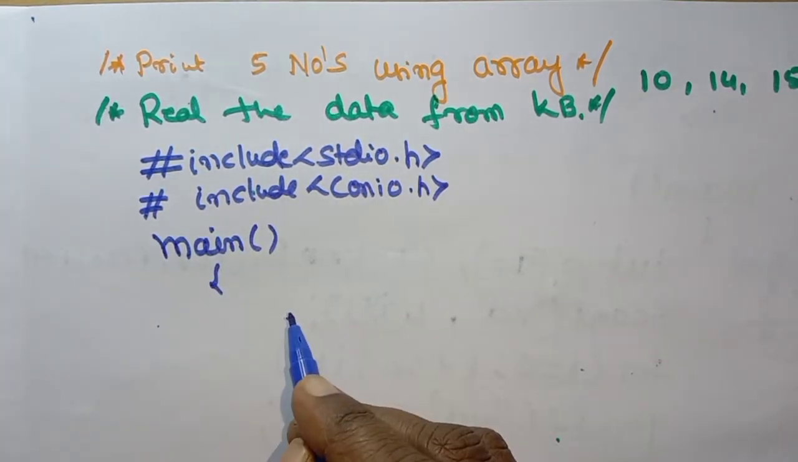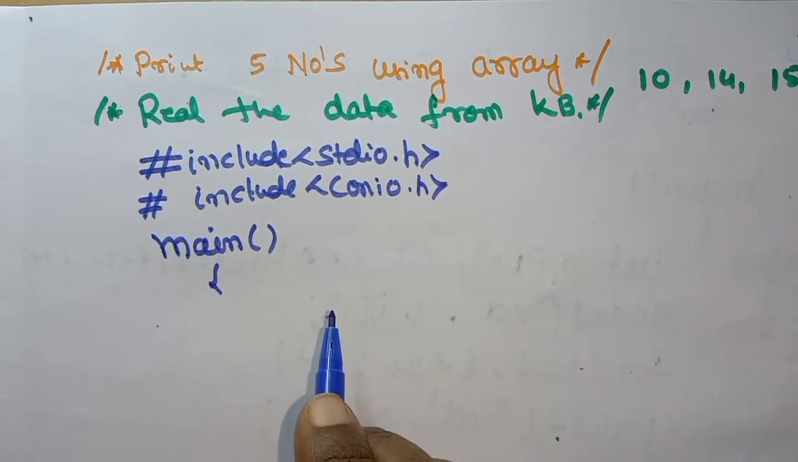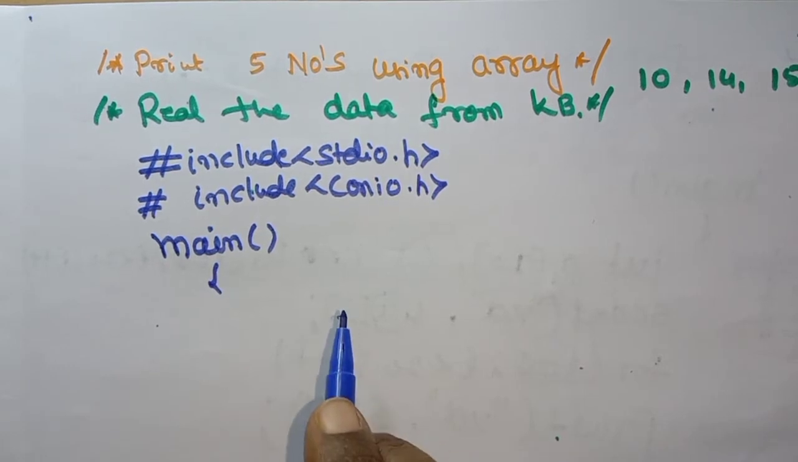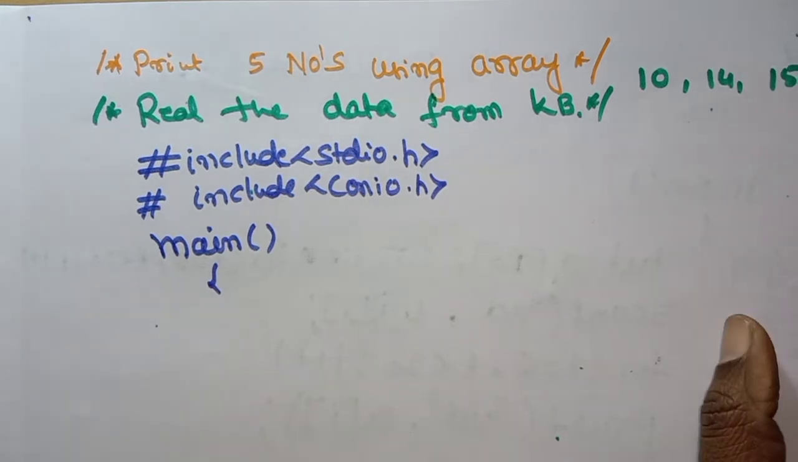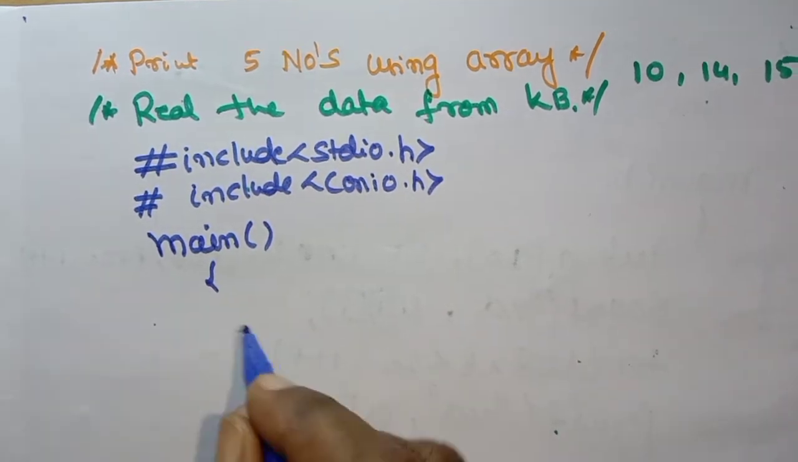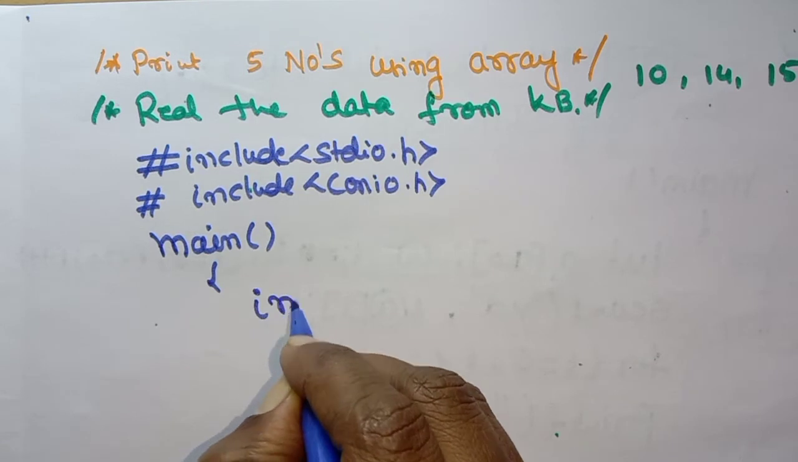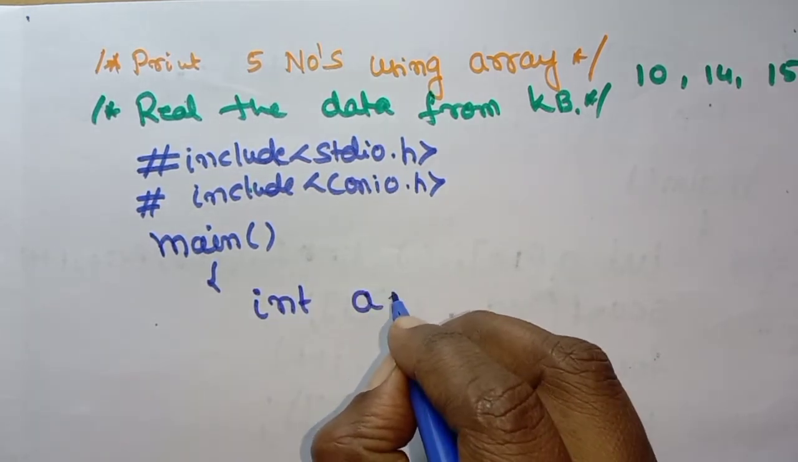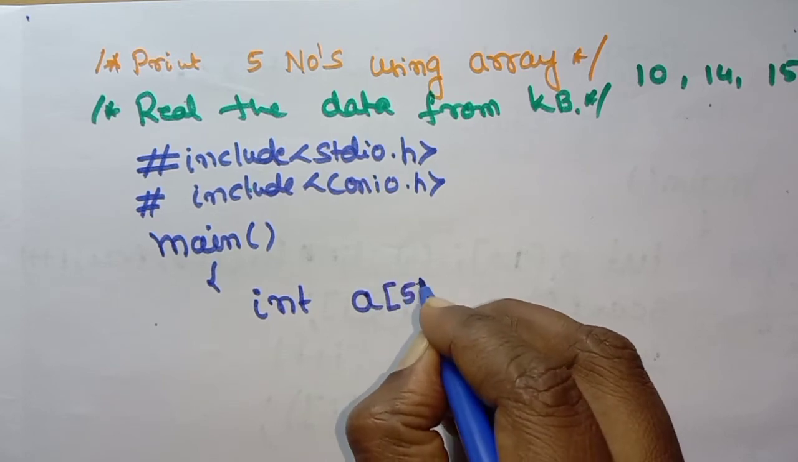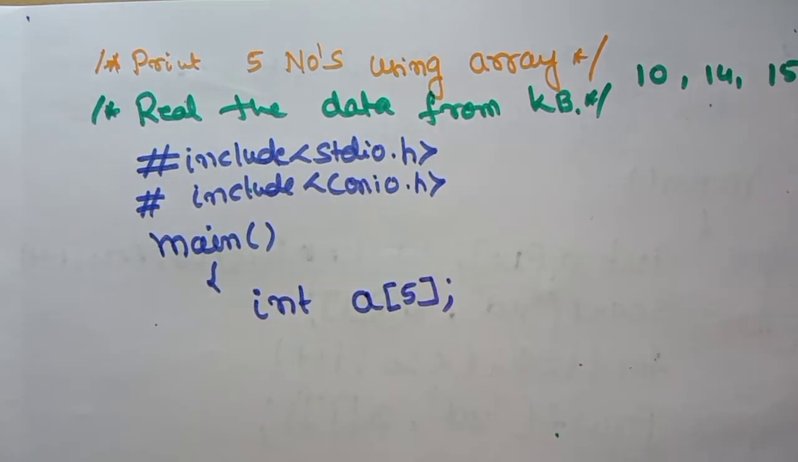After the main, you have to declare the variables. Here you are going to declare the array. So what is our aim? Our aim is to read 5 integer values. I have to declare the integer array. You can take any name. Here I am taking A only. How many integers do I want to read? 5. Okay. Then what to do?